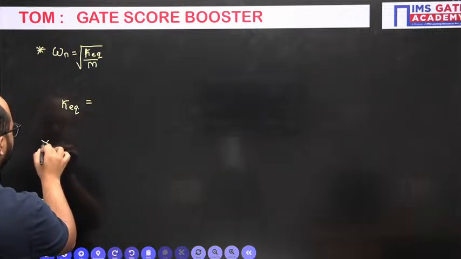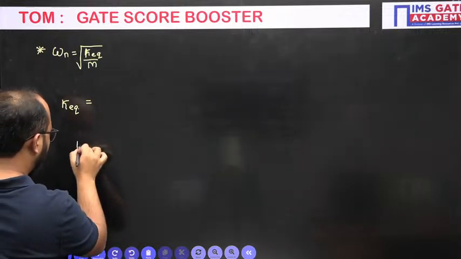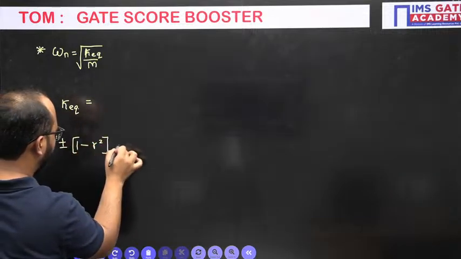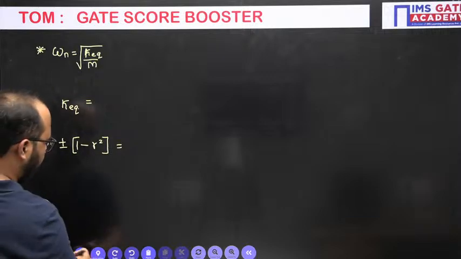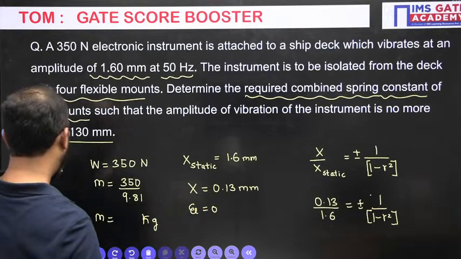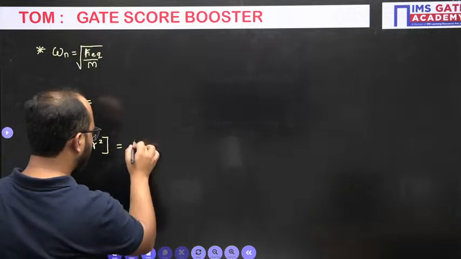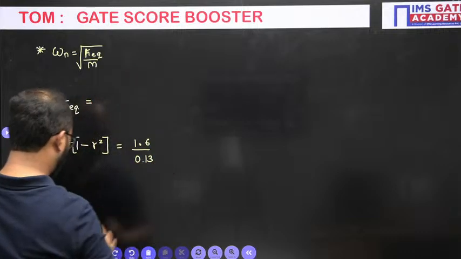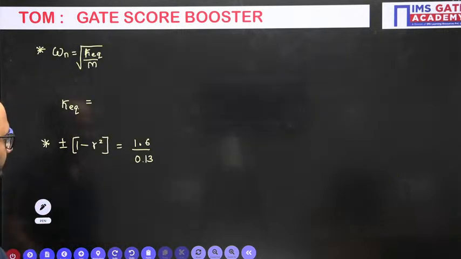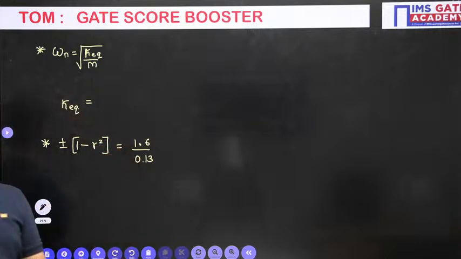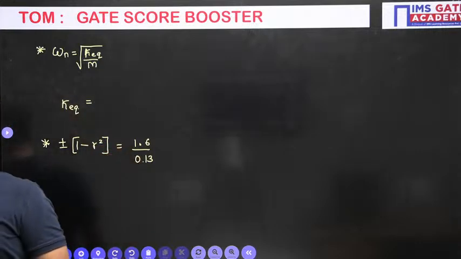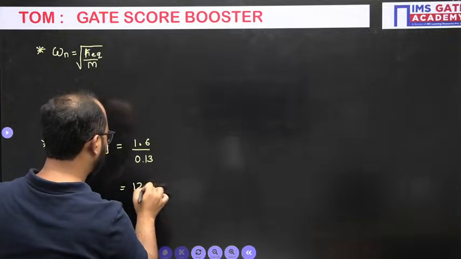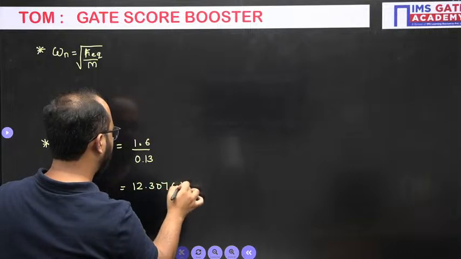We'll write it separately. 1 minus r square, plus minus sign equals 1.6 divided by 0.13. Let me check, 0.13, yes, correct. If you divide this value, what answer will you get? Let me write it here directly: 12.30769. This is the value.